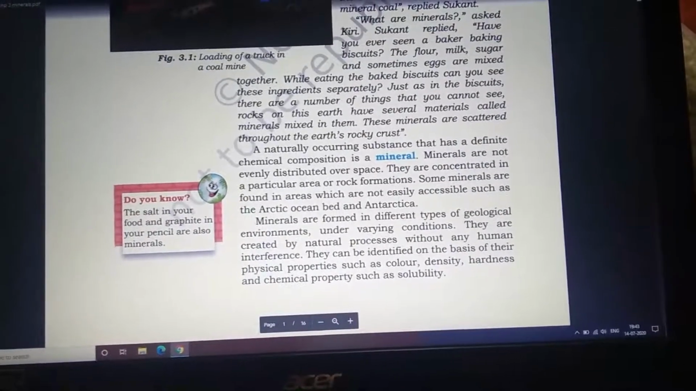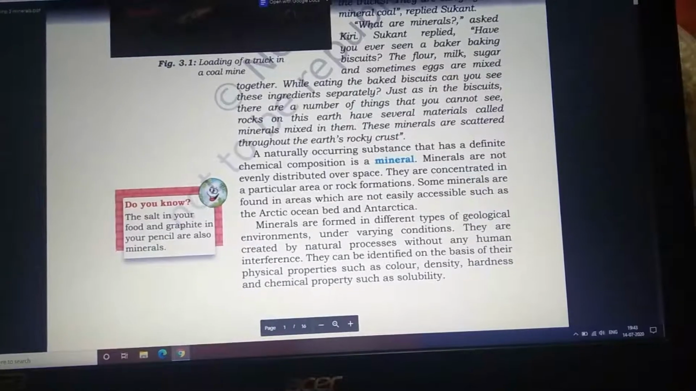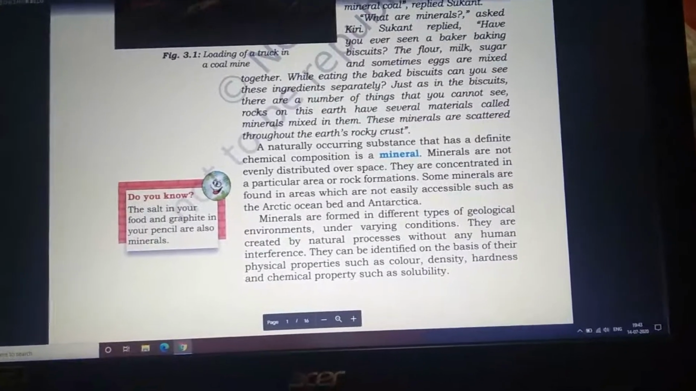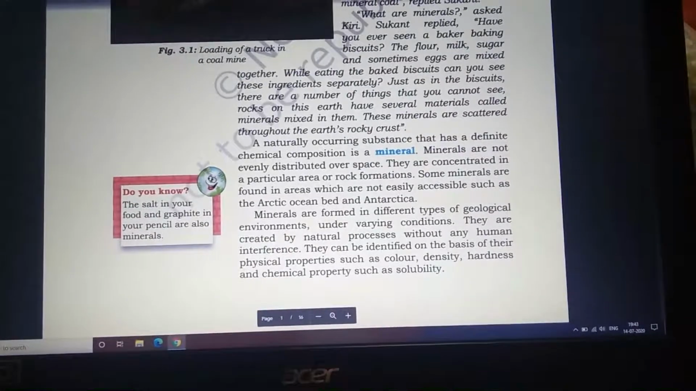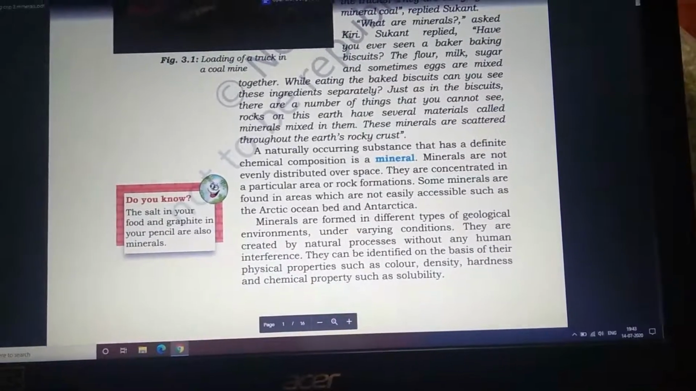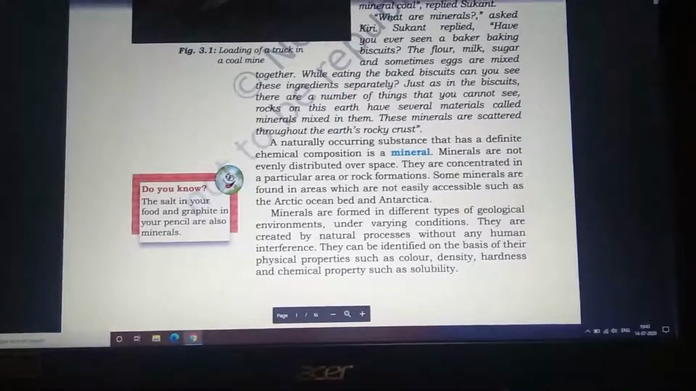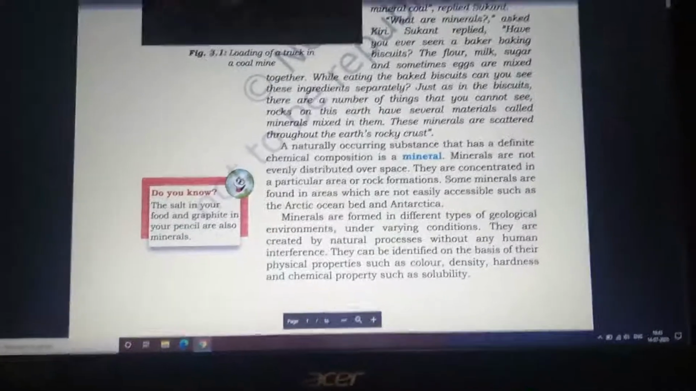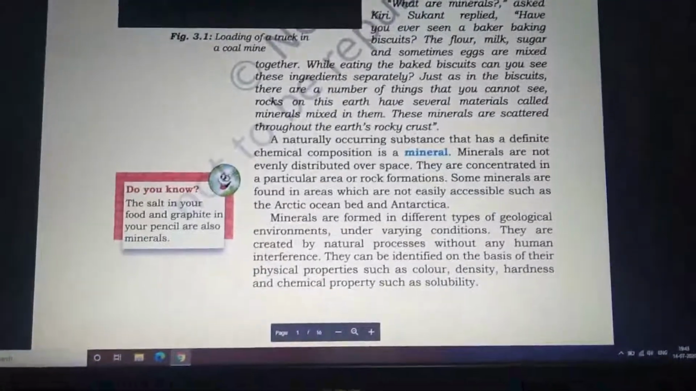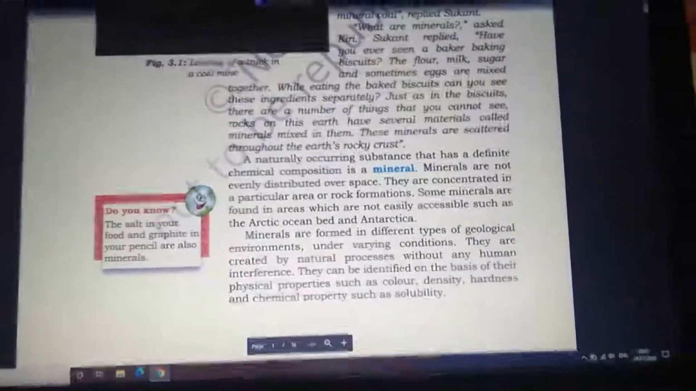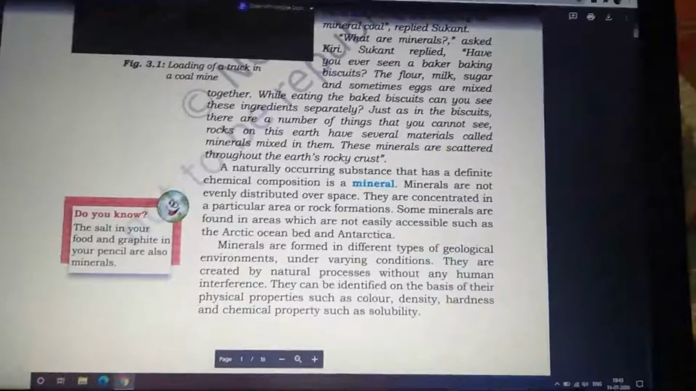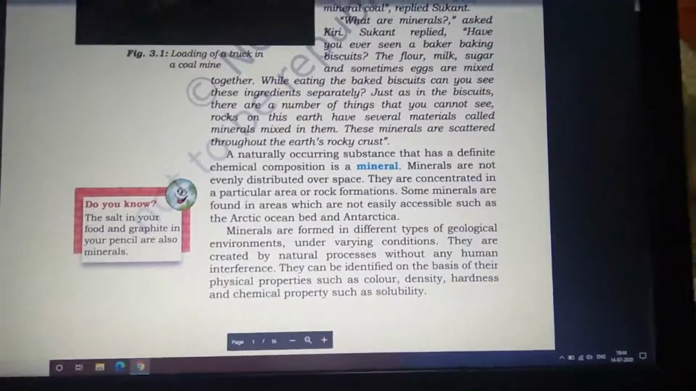They can be identified on the basis of their physical properties such as color, density, hardness, and chemical properties such as solubility. So how can a mineral be identified? On the basis of physical properties such as the color, the density, the hardness of the mineral, and the chemical property of solubility. This helps us to know about these minerals. Please underline them. They are very important.